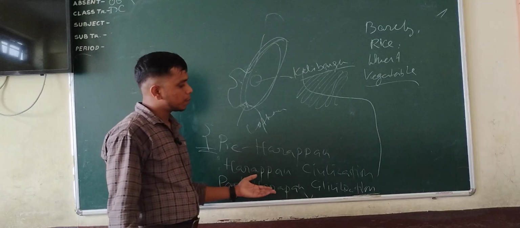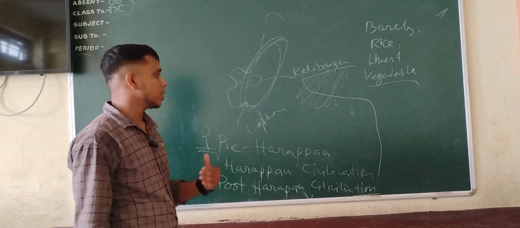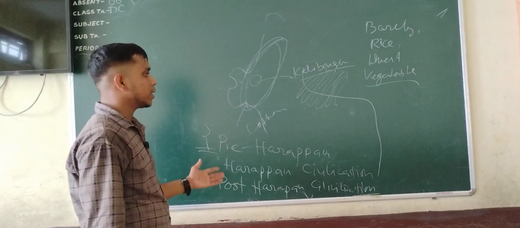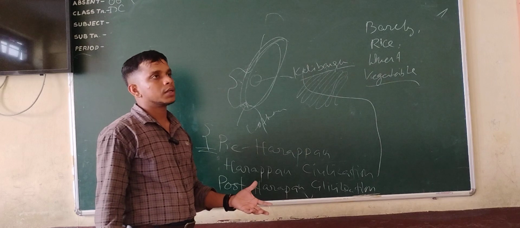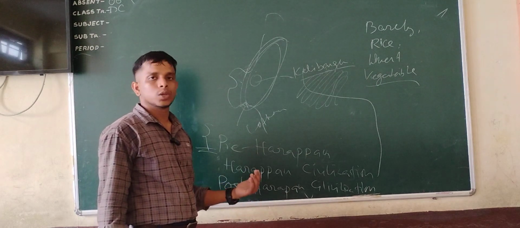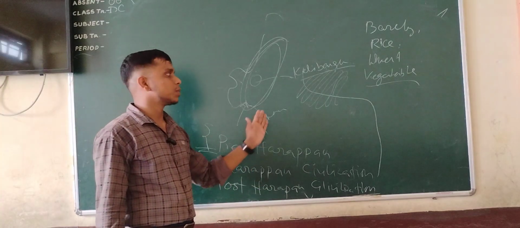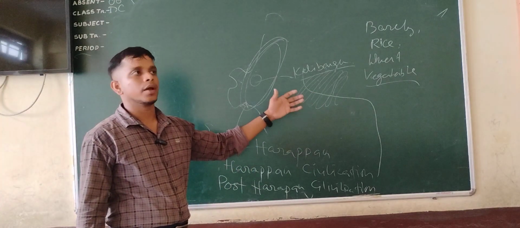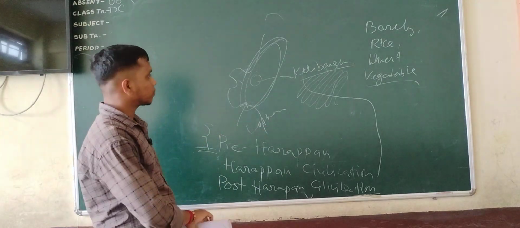And what is post-Harappan civilization? Post-Harappan civilization is a period of decline after the Harappan civilization. In this period, people were not centered in their civilized area, and they were trying to come out to other territorial parts of the Harappan civilization, especially the Ganga area, to settle there and start the next phase of life.